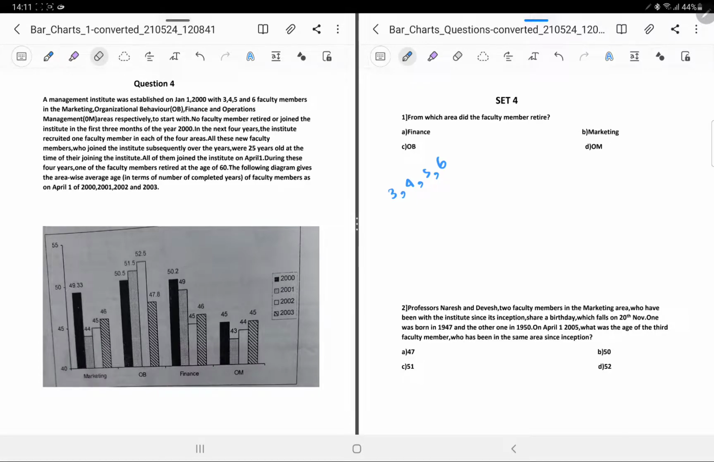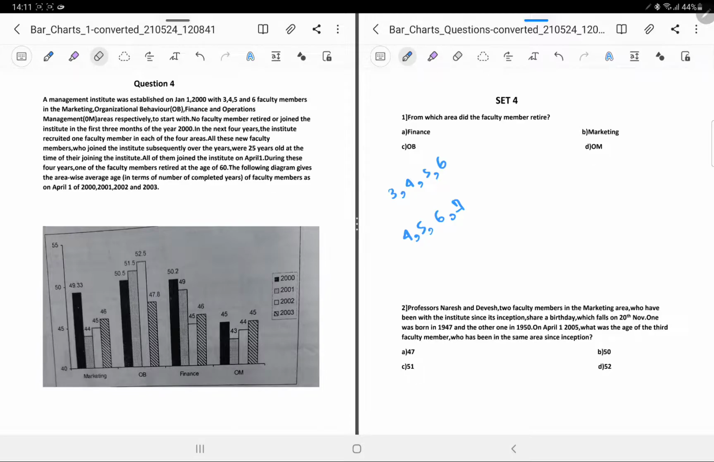Now, in the next 4 years, the institute recruited one faculty member in each of the 4 areas. So what happened is that by the final year, say April 2003, the situation was that you had 4, 5, 6, and 7 teachers.